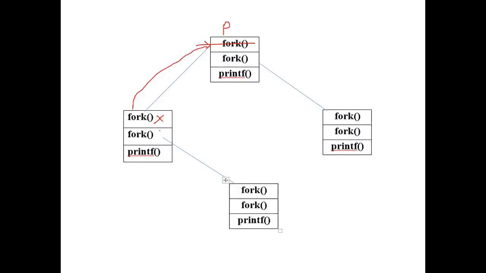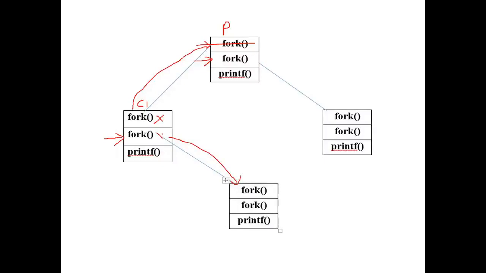Whenever the child process is created, both parent and child start executing concurrently from the next instruction. So the parent process will start executing from this system call, and the child process will start executing from this system call. When the child executes this fork system call, another child process will be created.